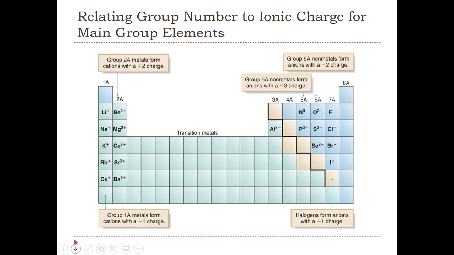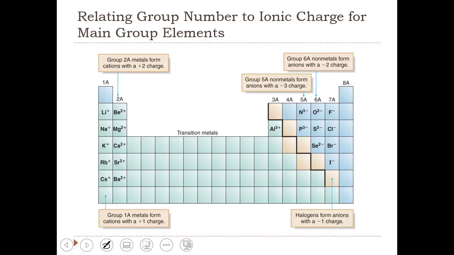I would encourage you, when solving these types of problems, to write the charge above each group on your periodic table, just to make it a little bit easier.